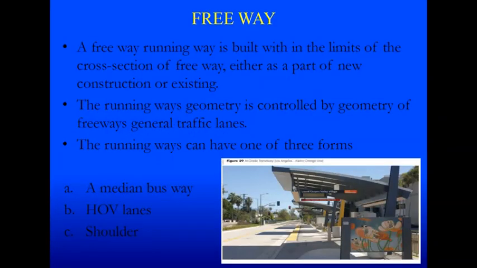The next type of running way is the freeway, which is built within the limits of the cross section of a freeway, either as part of new construction or existing. So if you have a freeway, you can build a running way for this BRTS system along with that freeway. The running way geometry will obviously be controlled by the geometry of the freeway for the general traffic lanes also. The running ways can have one of three forms: first is a median busway, second is the HOV lanes, and third is the shoulder.